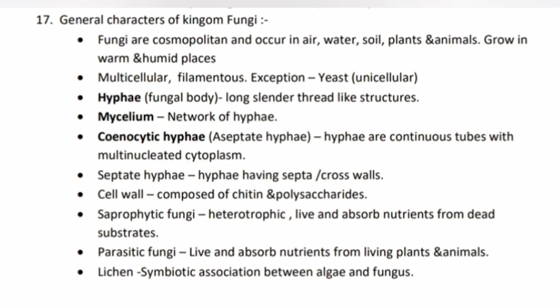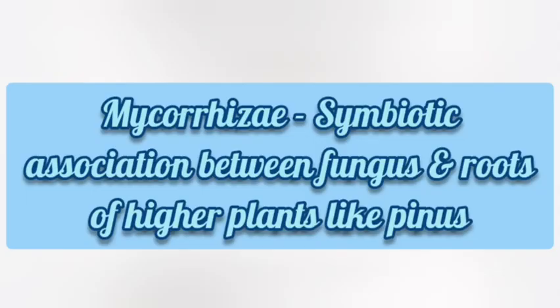7. Cell wall composed of chitin and polysaccharides. 8. Saprophytic fungi. Heterotrophic, live and absorb nutrients from dead substrates. 9. Parasitic fungi. Live and absorb nutrients from living plants and animals. 10. Lichen, symbiotic association between algae and fungi. Mycorrhiza, symbiotic association between fungus and roots of higher plants like Pinus.